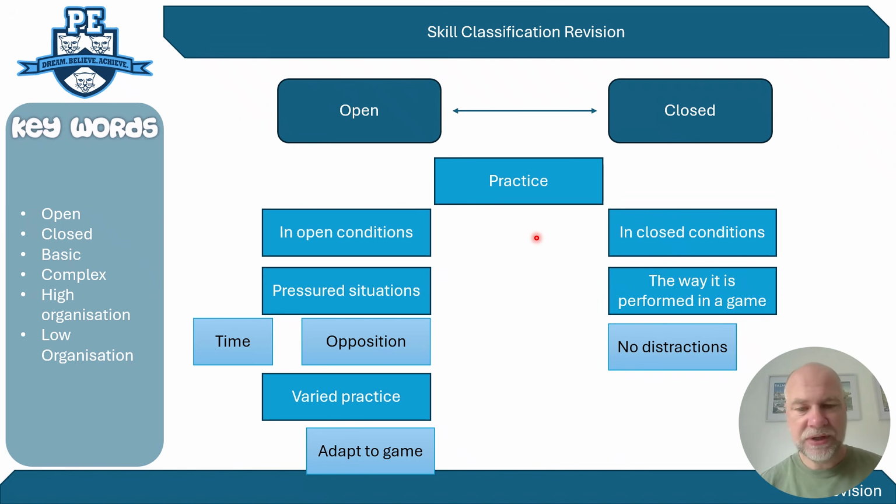Now the first and easiest point is to say, if it's an open skill, practice in open conditions. If it's a closed skill, practice in closed conditions. And that's just really easy marks. And then you've got to give scenarios and examples of how you would set up that training to reflect open conditions or reflect closed conditions. So if we're looking at open, the sort of things you could be putting in place is putting pressure on the performers, and that could be in terms of restricting time or putting time limits on it, or adapting timing of movements and things like that.